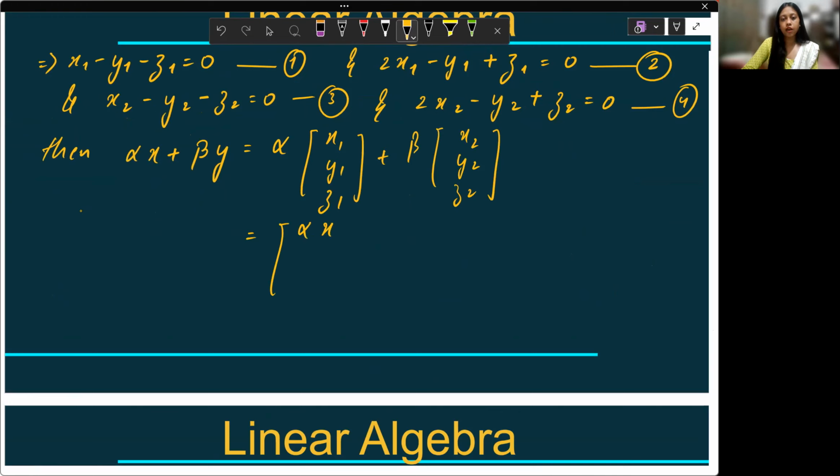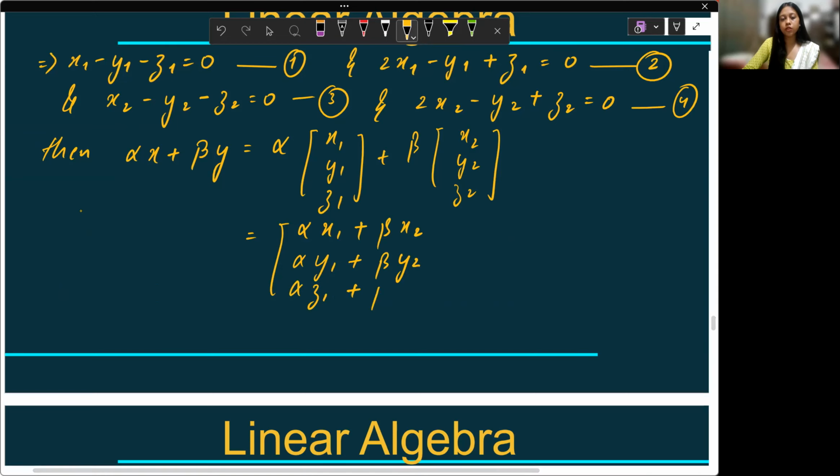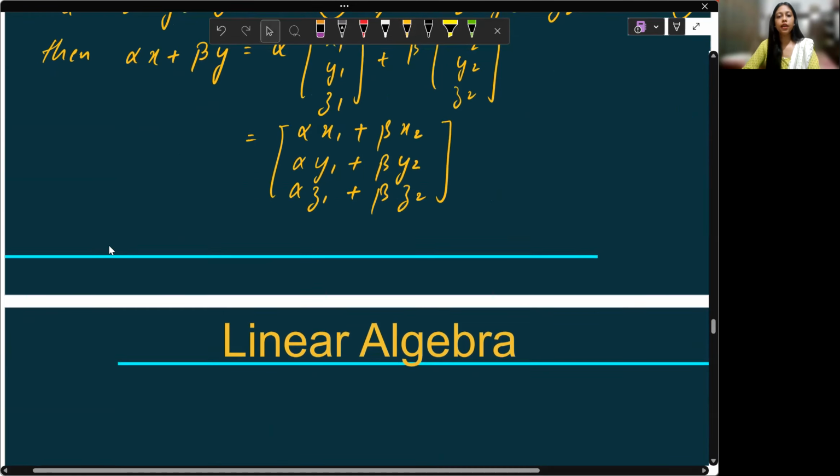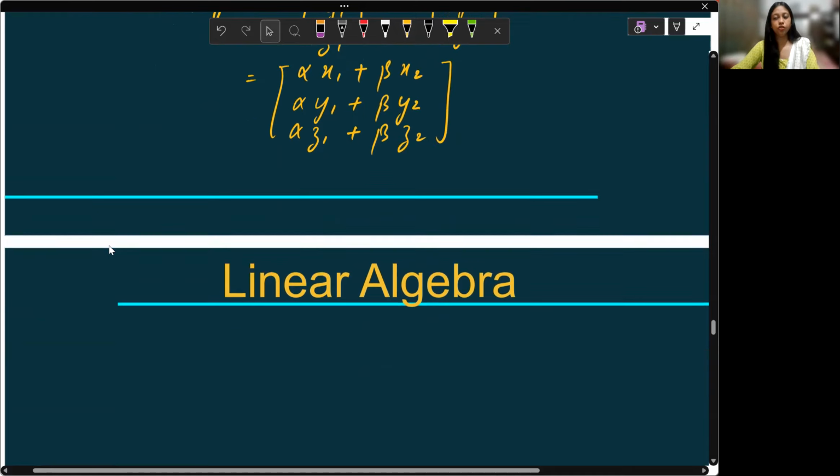It is (alpha x1 plus beta x2, alpha y1 plus beta y2, alpha z1 plus beta z2). In order to prove that this belongs to P, I want to prove those two relations.